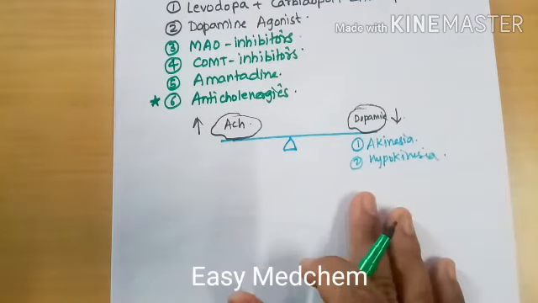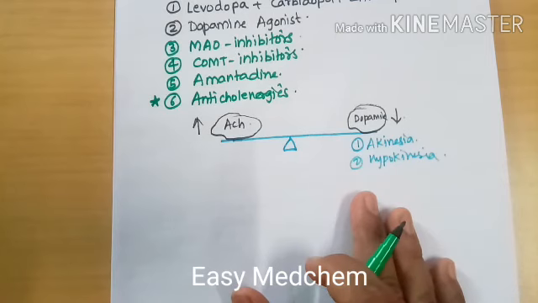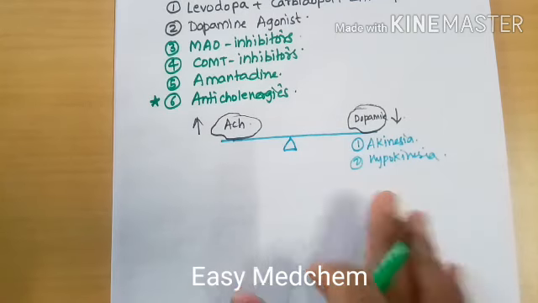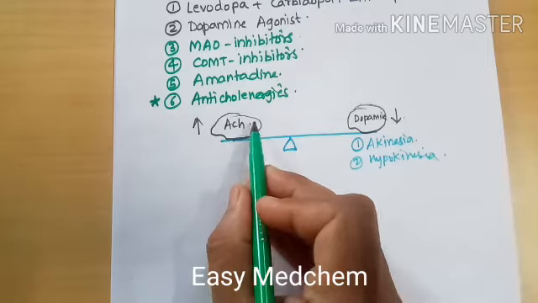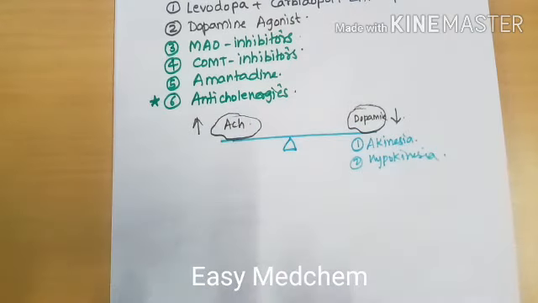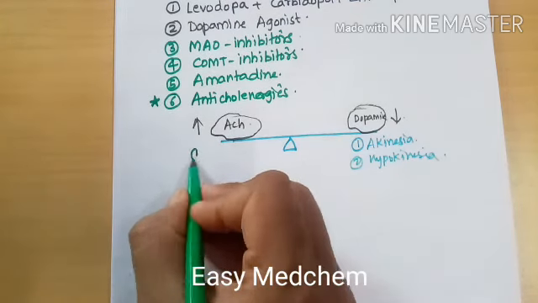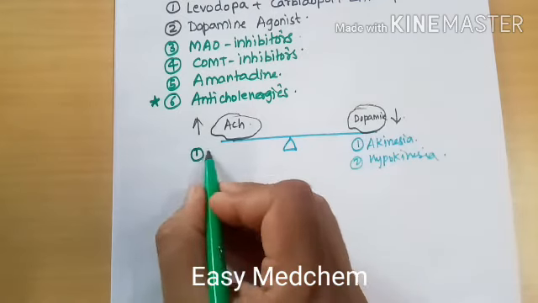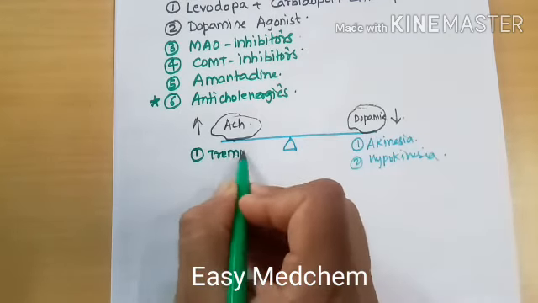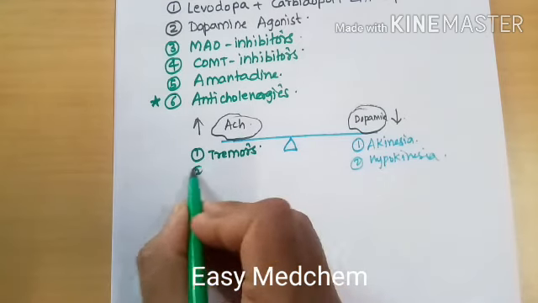What are the symptoms related to the increase in acetylcholine level? Although dopamine and acetylcholine are normally balanced, as we discussed, when the dopamine level decreases, the acetylcholine level increases relative to the dopamine. So there will be symptoms due to the increase in acetylcholine as well. What are the symptoms? The symptoms are tremors and rigidity.